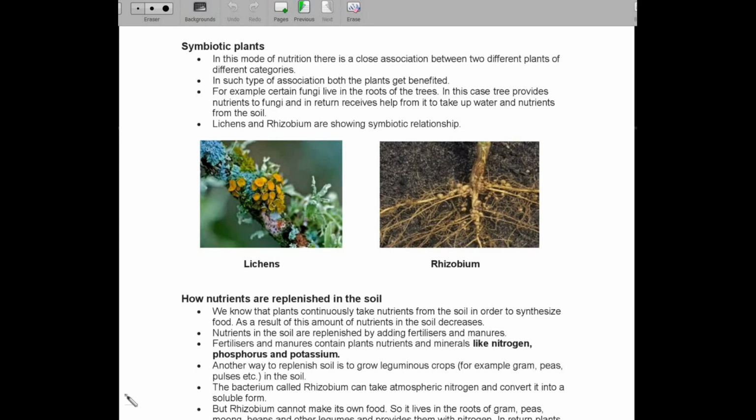In this example, next we have lichens, wherein lichens is a kind of symbiotic relationship between fungus and algae, wherein algae will give food to the lichens, and lichens will help algae to grow in harsh conditions. Otherwise, this algae will not survive, right? So two examples we have seen here of symbiosis are lichens and rhizobium.